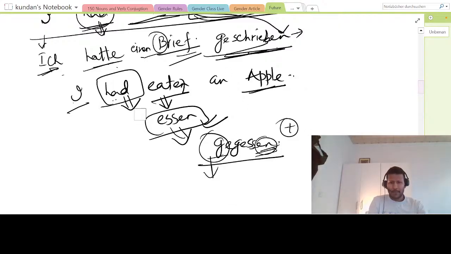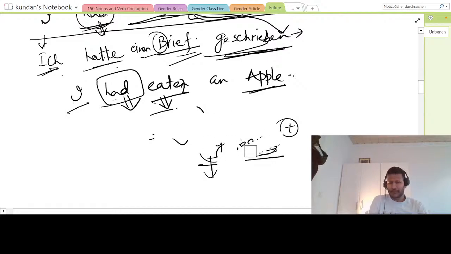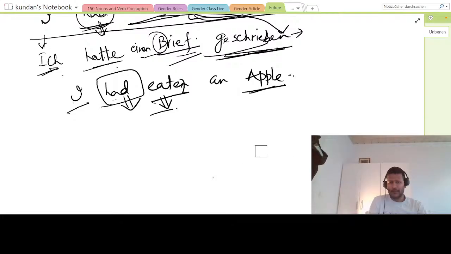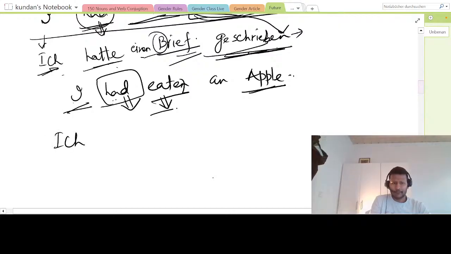So now how will we write this again, the simple one? Let me rub this out quickly and then explain. Simple. Okay. So I will say, see, the subject is ich and it is hatte, and essen will go at the last.